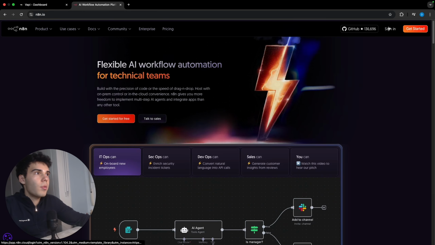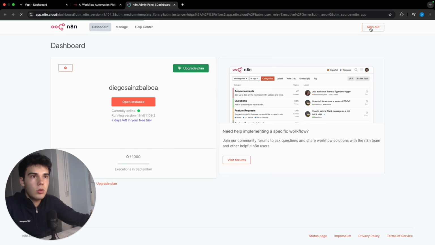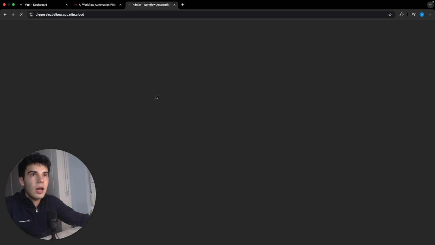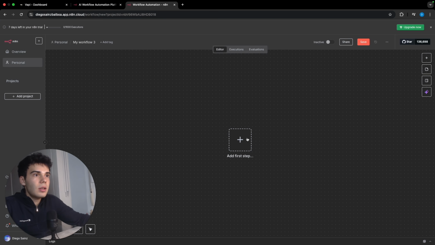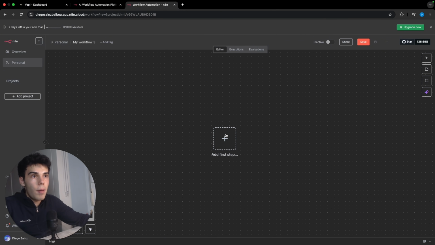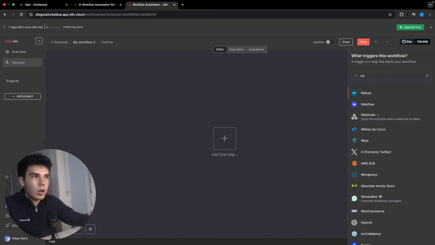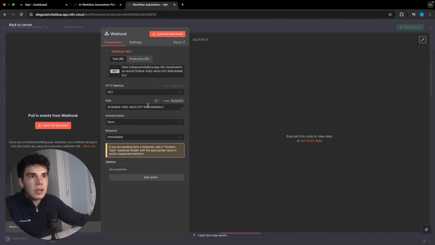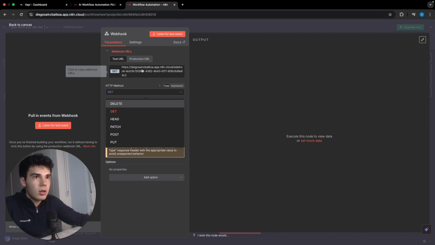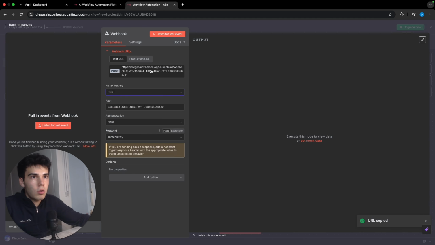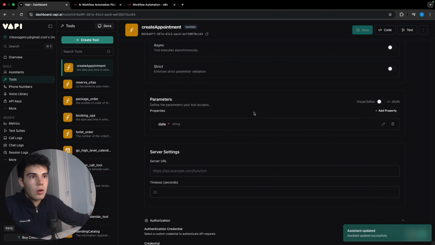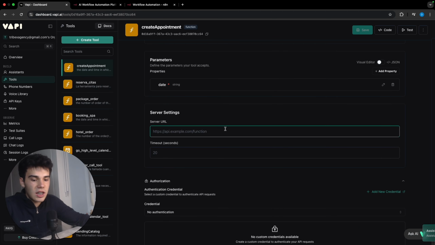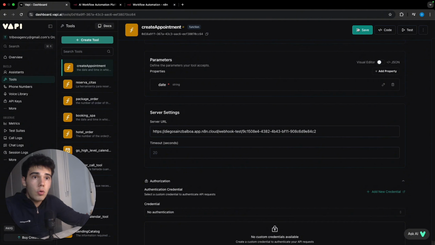and what I'm gonna do now is actually go to n8n, where we're gonna create a webhook, and we're gonna connect it directly to that tool. So we're gonna open our dashboard, and we're gonna create a new workflow. There you go. We're gonna create a new step in which we have to add, in this case, a webhook, a normal one. So we're gonna go with webhook, and we're gonna put that as POST. We're gonna click here to copy it. Let's go back to tools, and we are actually gonna paste it here inside the server URL. There you go, and we're gonna save it.